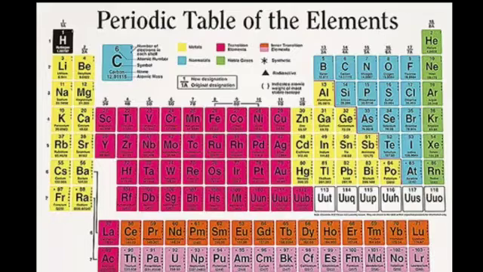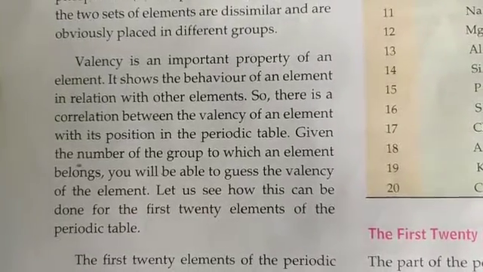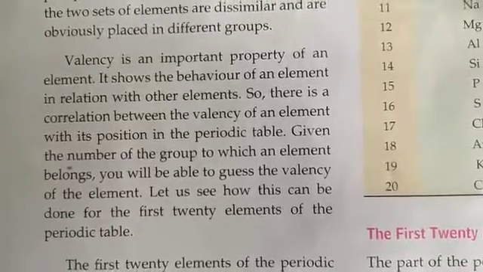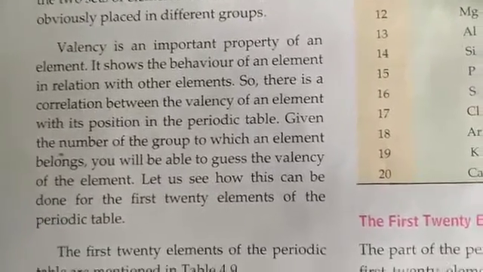Elements with similar properties are placed in the same group. For example, sodium and potassium have the same properties, so they are placed in group 1. Similarly, nitrogen and phosphorus, as you can see in this picture, have the same properties, so they are placed in group 15. But when elements have different properties, they are placed in different groups. Students, do you know why valency is an important part of an element? It is because the valency shows the property of an element or the behavior of an element.